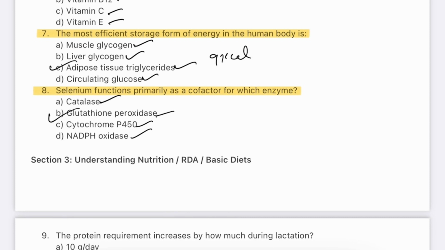Glutathione peroxidase. Glutathione peroxidase reduces hydrogen peroxide and lipid peroxides, protecting cells from oxidative damage. Selenium is essential for its catalytic function and antioxidant defense. Low selenium levels can impair immune function and thyroid hormone metabolism. It also helps prevent cell membrane damage and supports fertility.